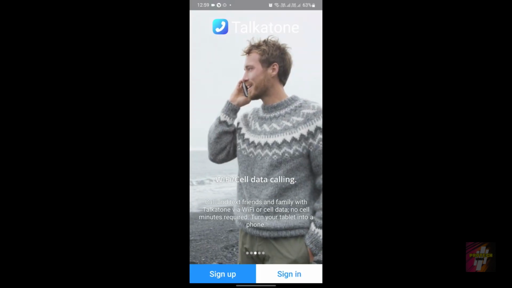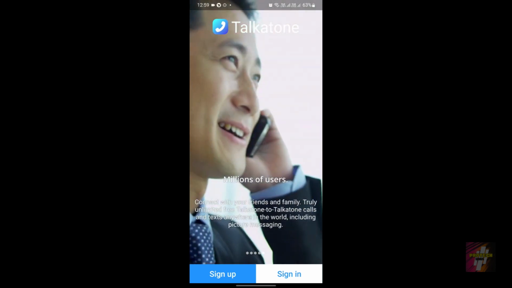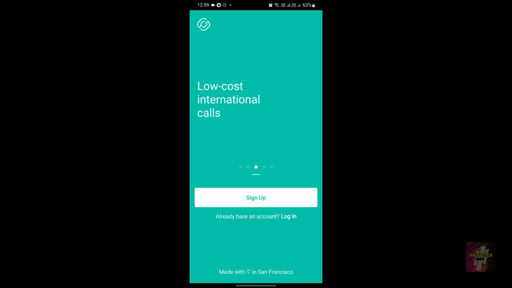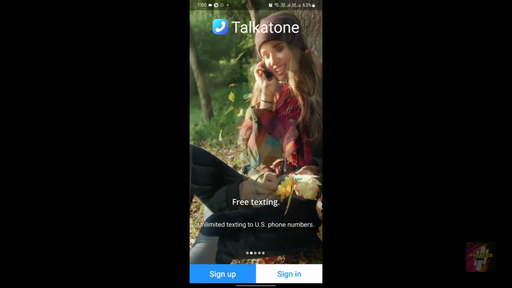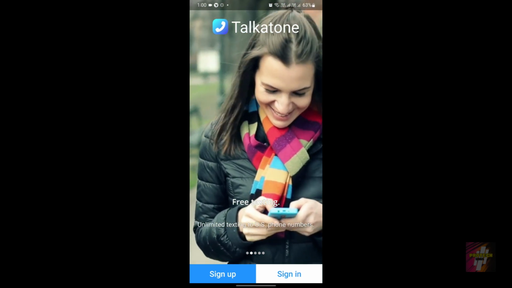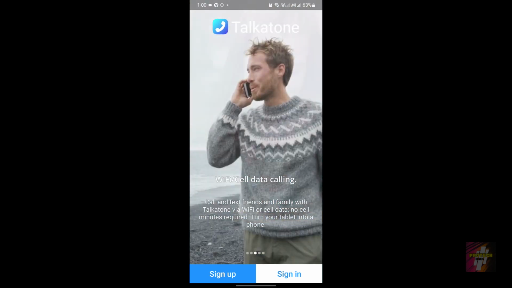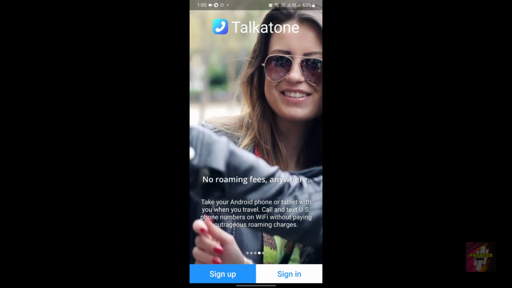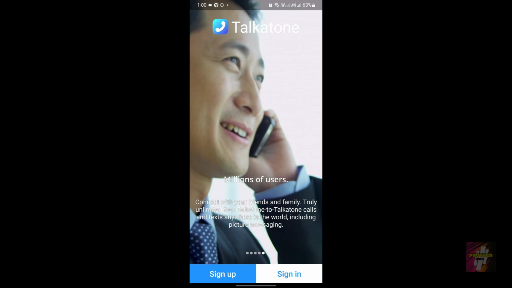Now if we take another point in availability, Talkatone is available both for the iOS and Android users. Meanwhile, 2ndLine is only available for Android users. So obviously Talkatone is the winner. Oof, I didn't imagine that Talkatone would win this many points. But still, let's watch until then and find out who's the practical winner, right? I'm going to stay till the end of the video and find out who the winner is. I hope you guys will also do the same.